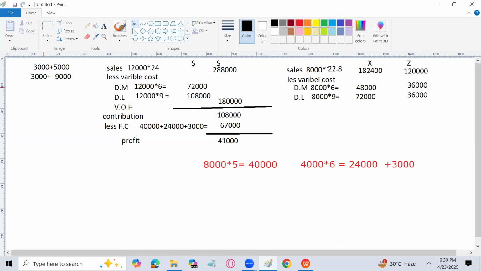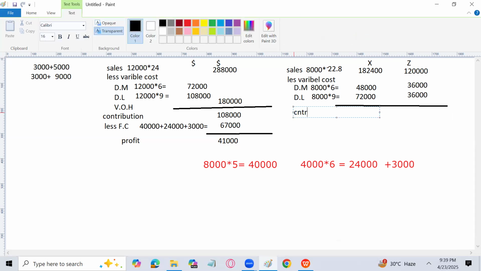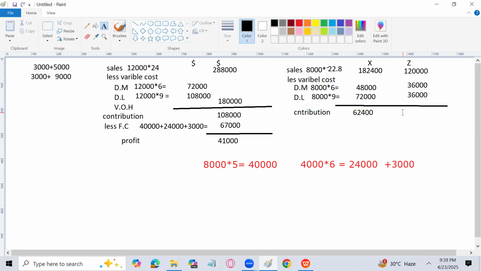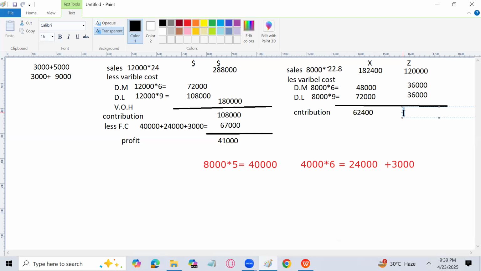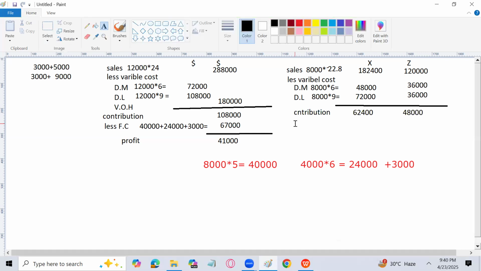Now let's subtract it. We'll find the contribution of X and Z. Sales minus variable cost is going to be our contribution. What is the amount? Amount of contribution for product X is 62,400, and 1,20,000 minus 72,000 is 48,000. Now less fixed cost.